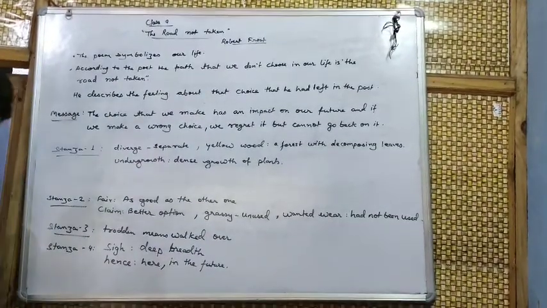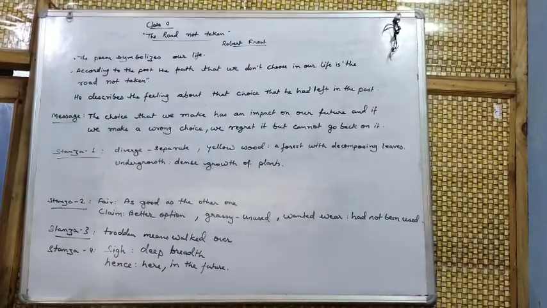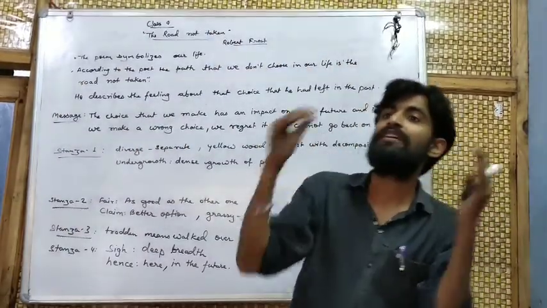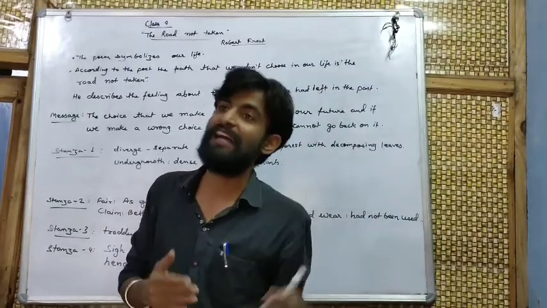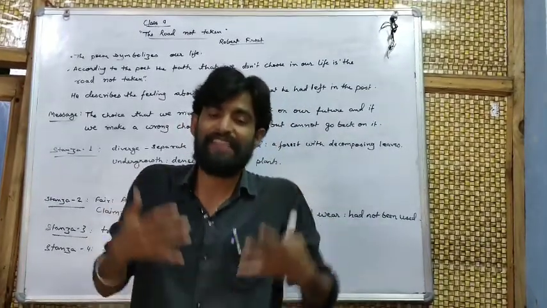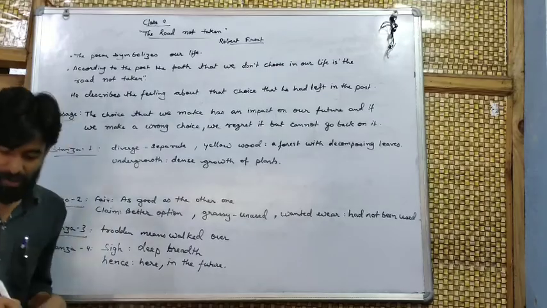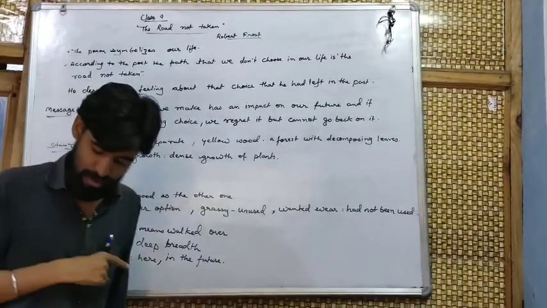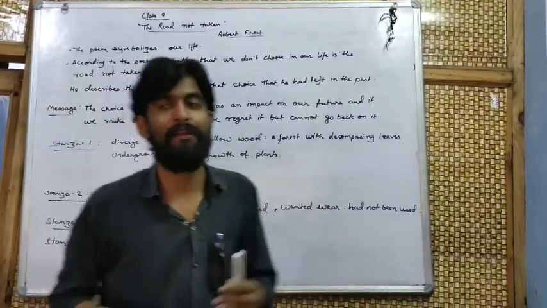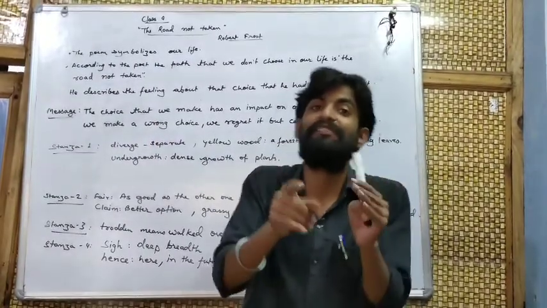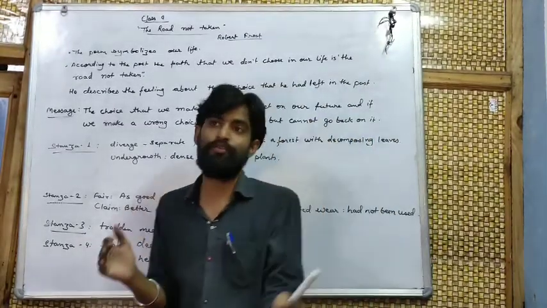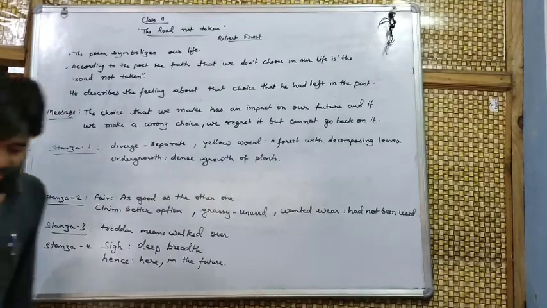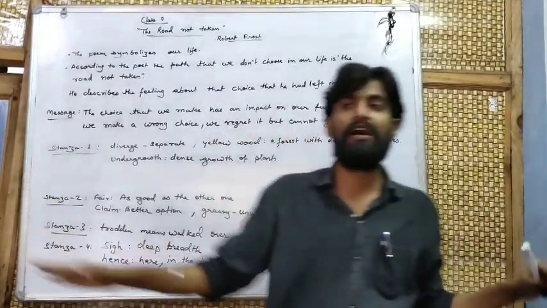Okay. In the last, fourth stanza, I shall be telling this with a sigh. Means many years after that incident, the poet is telling with a sigh, with sorrow and sadness, somewhere ages and ages hence, two roads diverged in a wood, and I took the one less traveled by. Means the second road that the poet took was less traveled, and that has made all the difference in my life.